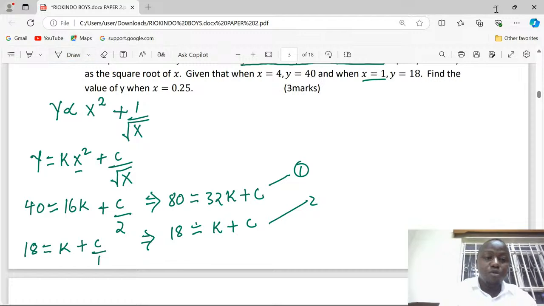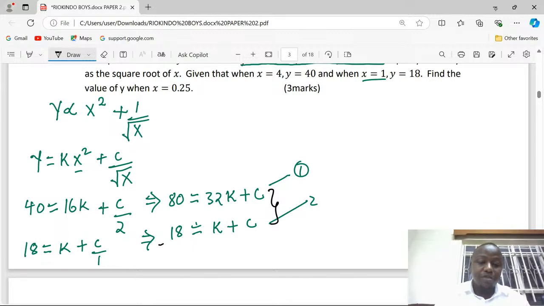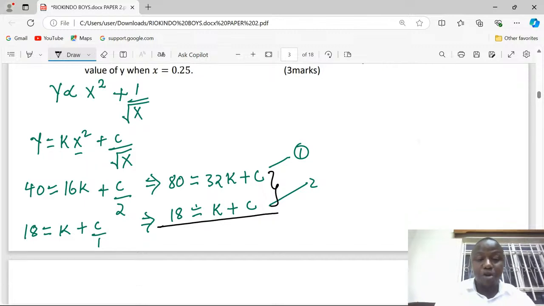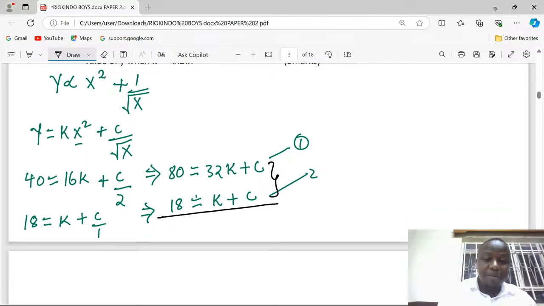We can solve them simultaneously, whereby I prefer the elimination method because the coefficients of c are already the same in the two different equations. So when we subtract corresponding values, we shall have c becoming 0, then 1k being equivalent to 62.